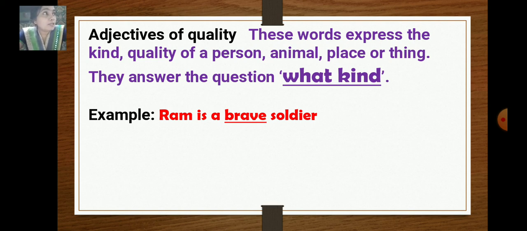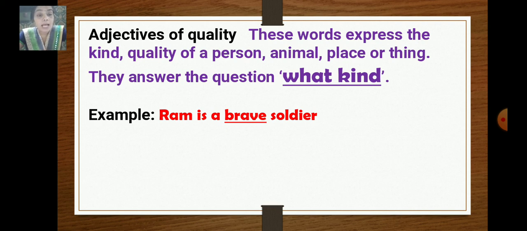Another sentence is, we should always drink clean water. So which is the adjective here? Clean. So what kind of water? Clean water. What kind of water should we drink? Clean water.